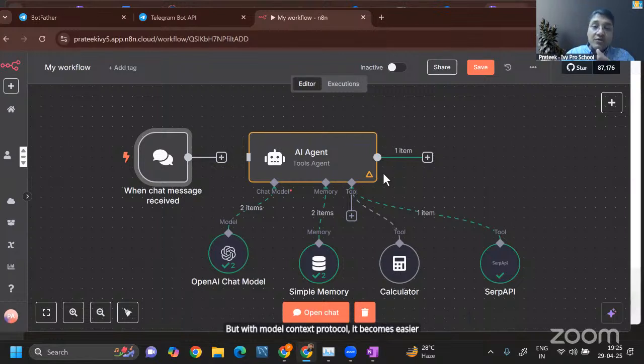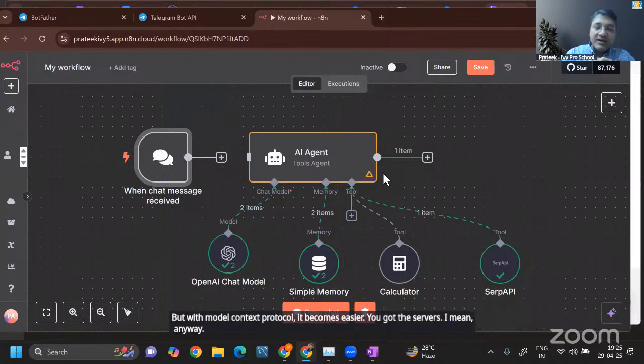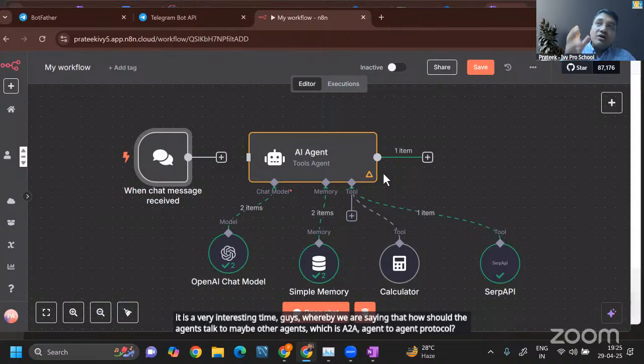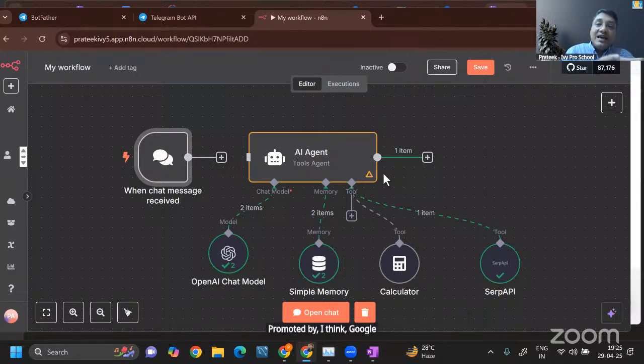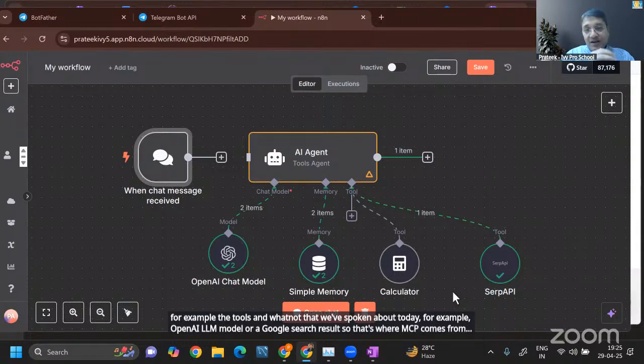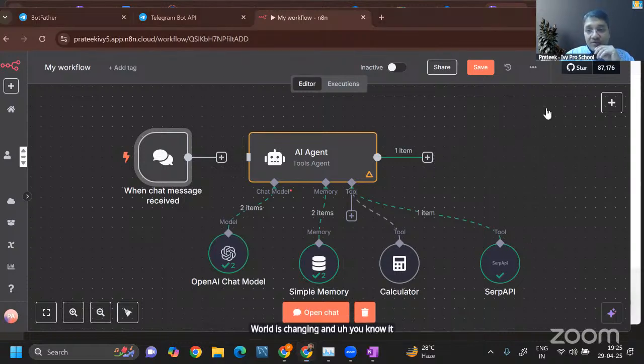You've got the servers. Anyway, we don't want to go into the technical details of MCP today. However, it is a very interesting time, whereby we are asking how agents should talk to other agents, which is A2A, the agent-to-agent protocol, promoted by, I think, Google. And how should an agent talk to other service providers, for example, the tools we've spoken about today, like the OpenAI LLM model or Google search results? That's where MCP comes into the picture instead of API. So the world is changing, and it'll be interesting to see how it spans out.